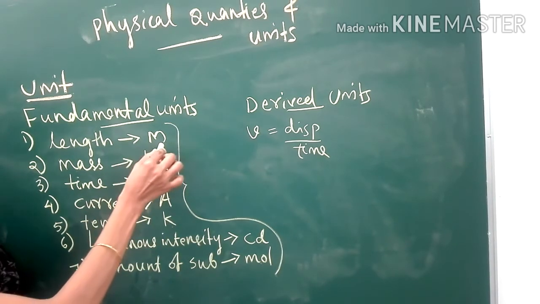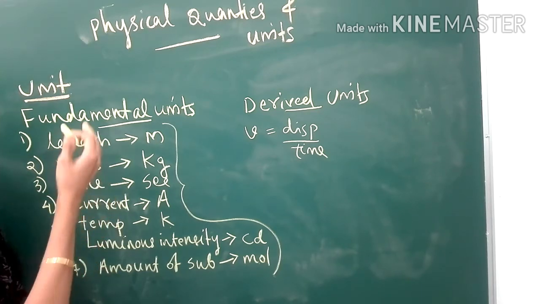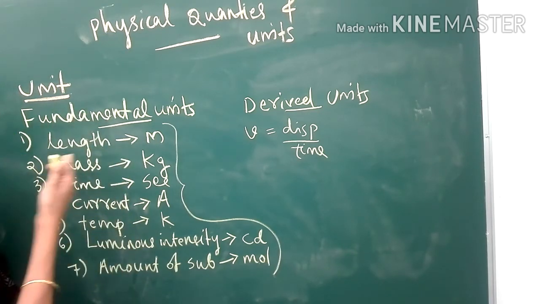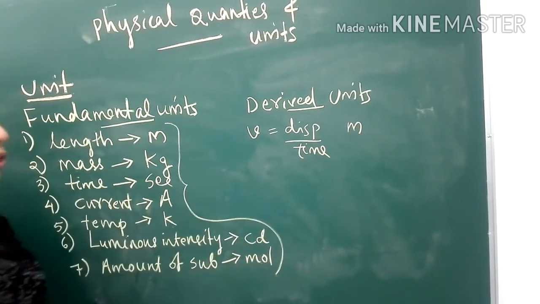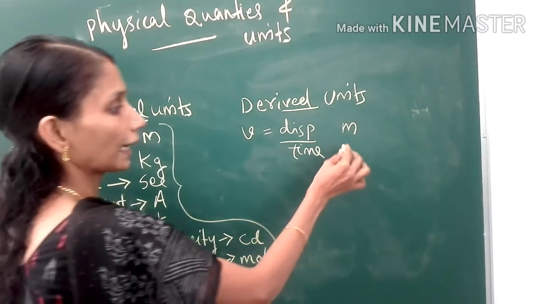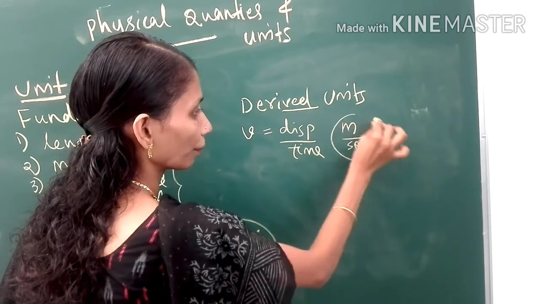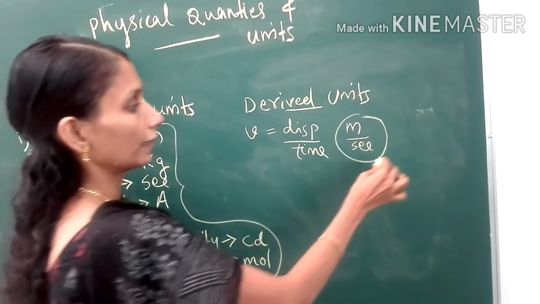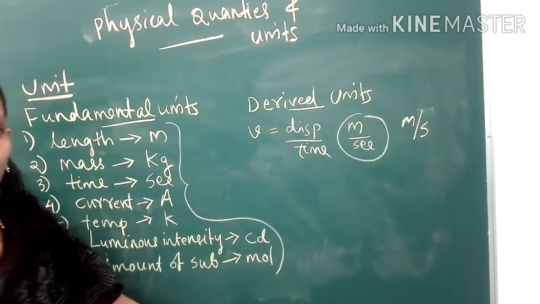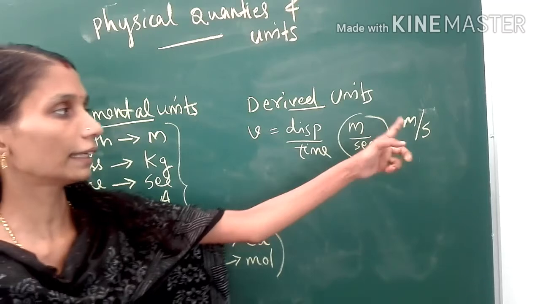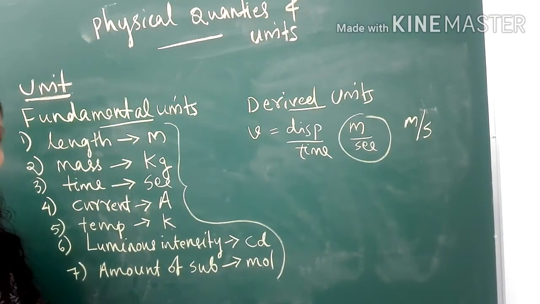The unit of displacement is meter, because displacement is a physical quantity of the fundamental quantity length. And what is the unit of time? It is second. So, meter per second, or meter divided by second. Meter per second is a derived unit. We derived this meter per second from the fundamental units. Is it clear?